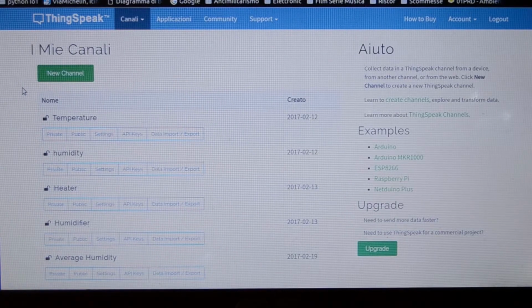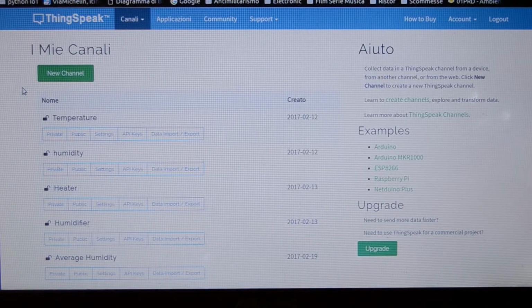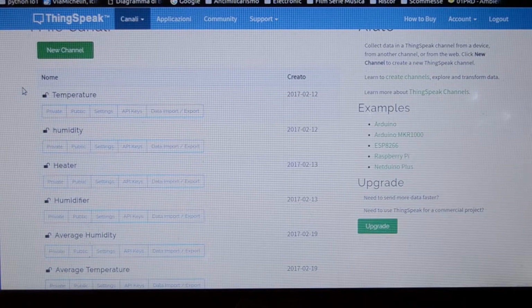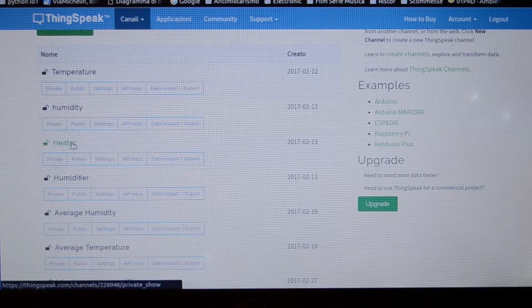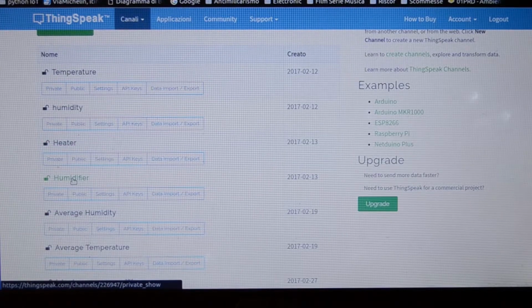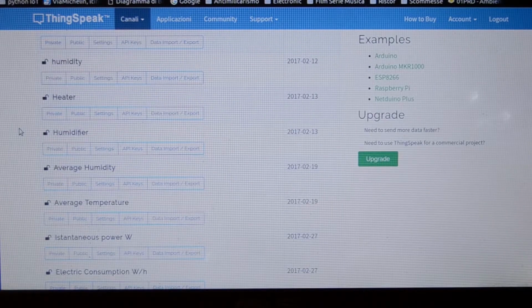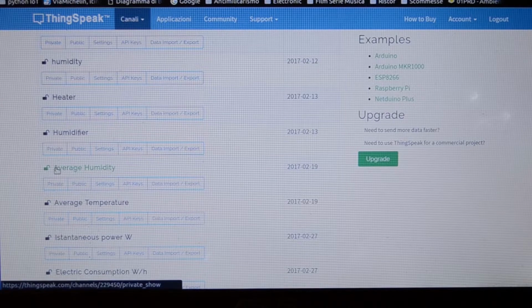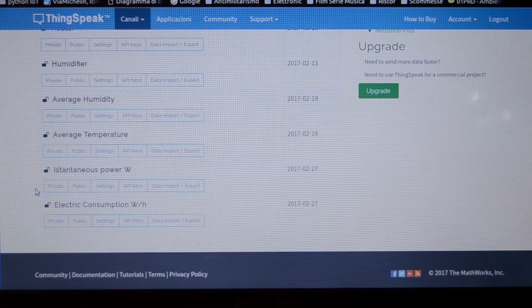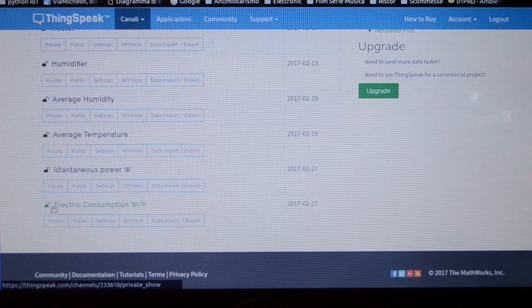I'm going to show you a useful platform called ThingSpeak. ThingSpeak allows the user to create different channels, and in our case we decided to create the channels of temperature, humidity, one for the heater status and the same for the humidifier. ThingSpeak also allows us to do some post-processing with the data we collected, and in particular we computed the average humidity, temperature, and the instantaneous power and the electric consumption.